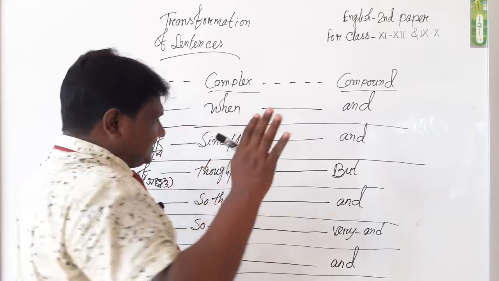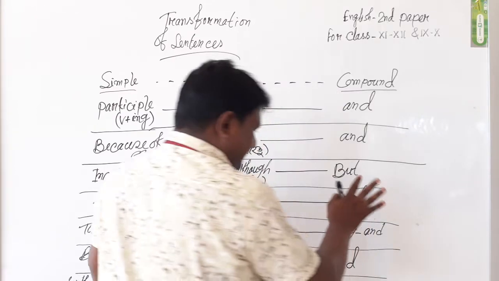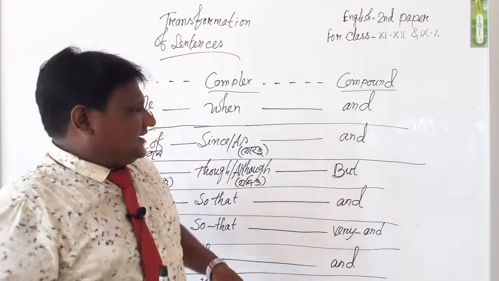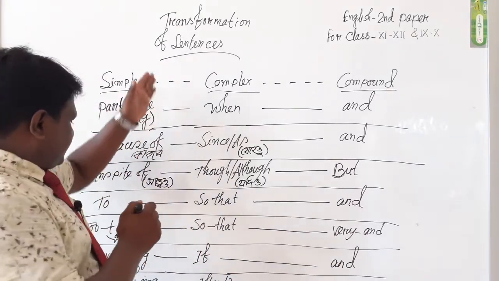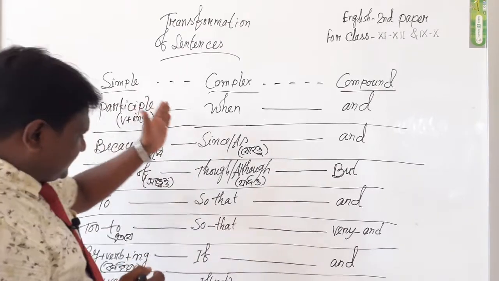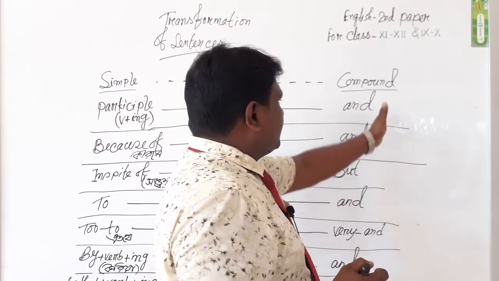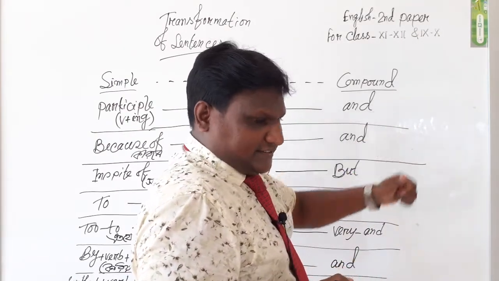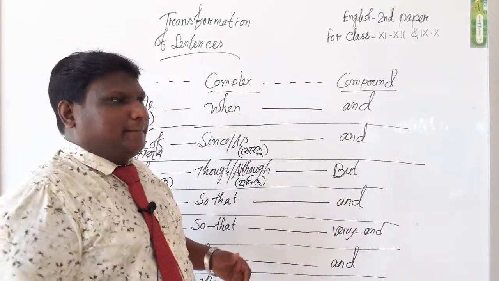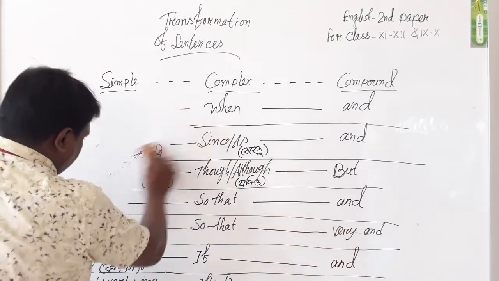But if the sentence includes and, but, or, this sentence is obviously a compound sentence. Here it is clear to us which types of topics are given in the simple sentence, the complex sentence, and the compound sentence. Now, following the rules, we will try to make some sentences from simple to complex to compound.